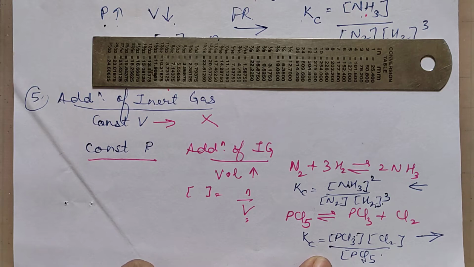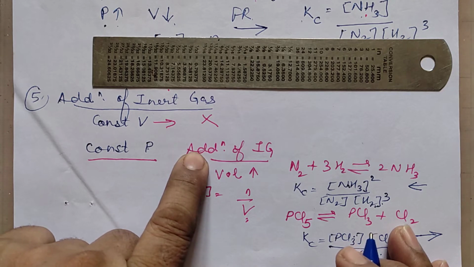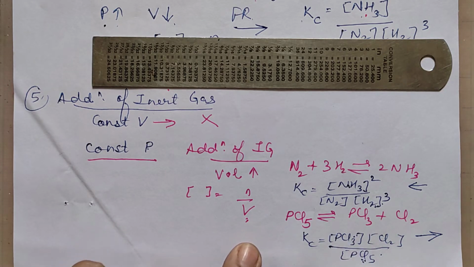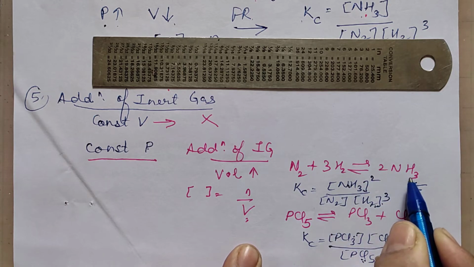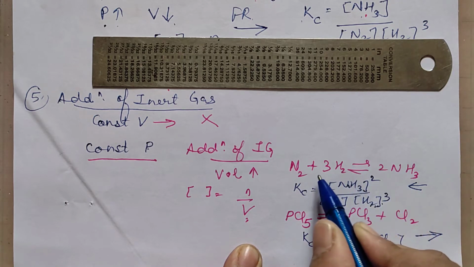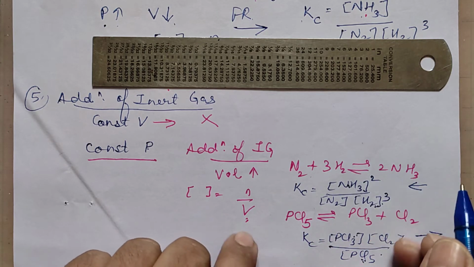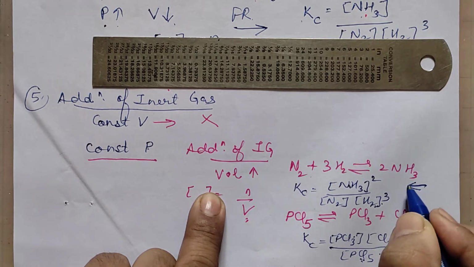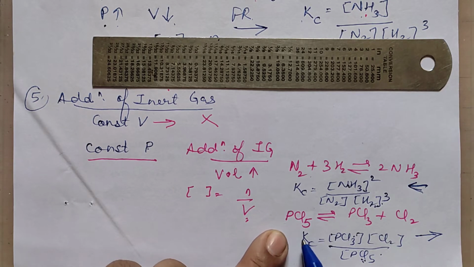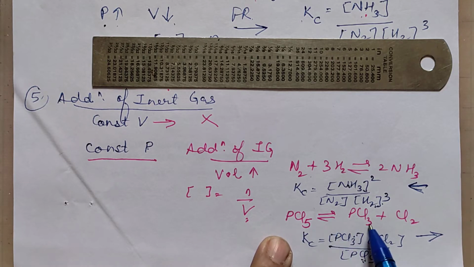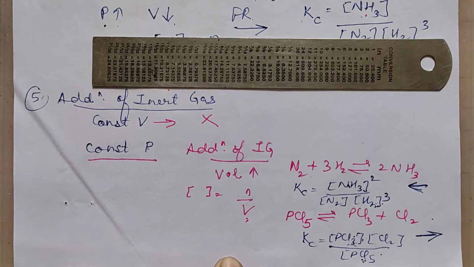In a way, you can generalize and say that on addition of the inert gas, for the cases where the number of moles are decreasing from the reactant to the product side, backward reaction will be favored. And for those expressions in which the number of moles are increasing, so more terms will come in the numerator, by addition of the inert gas, the forward reaction will be favored.